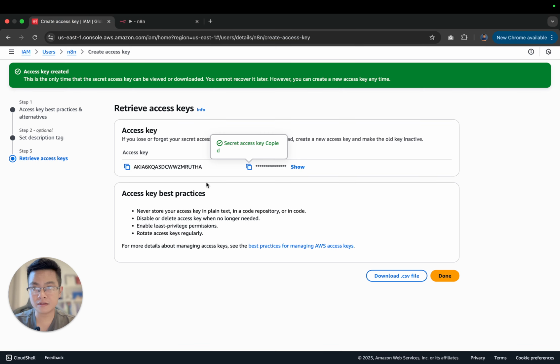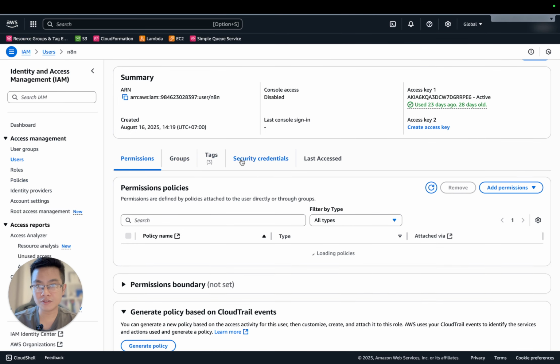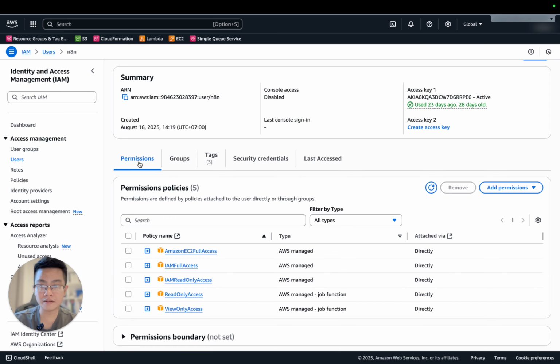So for the permission, you need to make sure that your AWS account has the necessary permission. In this case, we are dealing with the EC2 instance, so I added the Amazon EC2 full access permission. Actually, in a real-world production environment, you need to create a very restrictive permission, just enough for the n8n automation workflow to use.